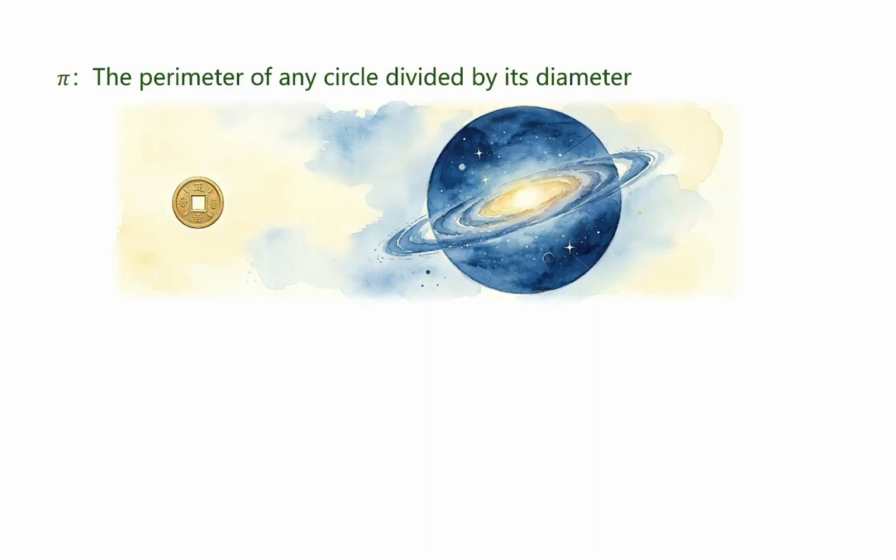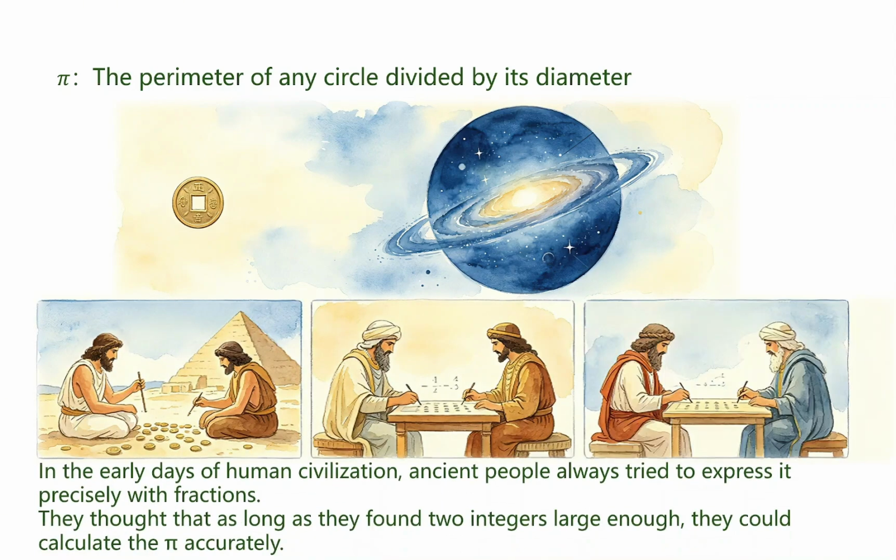The definition of pi is very simple. It equals the circumference of a circle divided by its diameter. Whether the circle is a tiny coin or the huge Milky Way, this ratio never changes. Early civilizations tried hard to write pi as a simple fraction. Babylonian, Egyptian, and ancient Greek mathematicians all tried to calculate it using just 2 whole numbers, but they all failed.